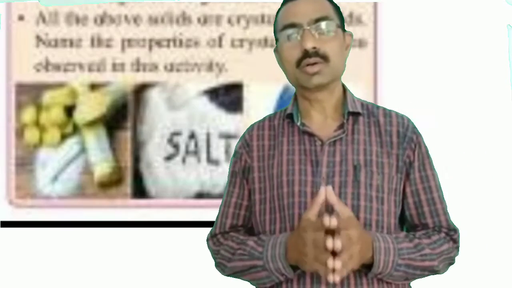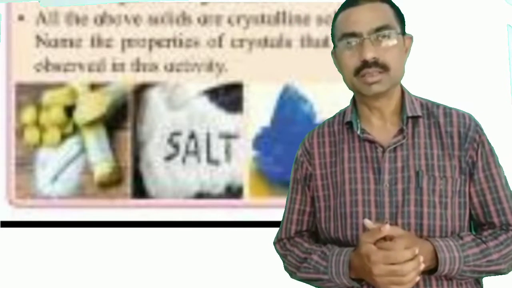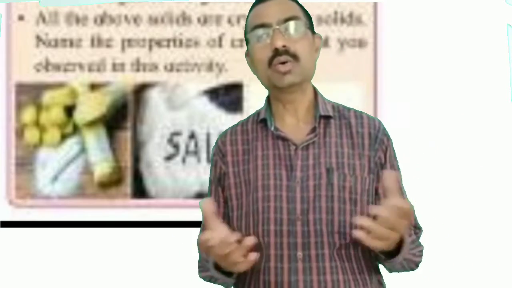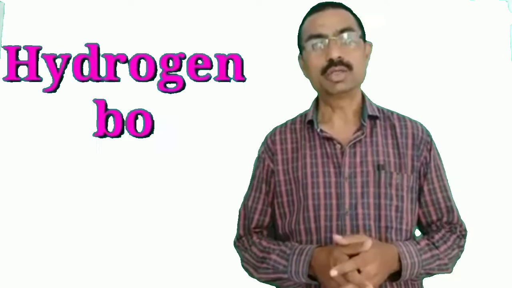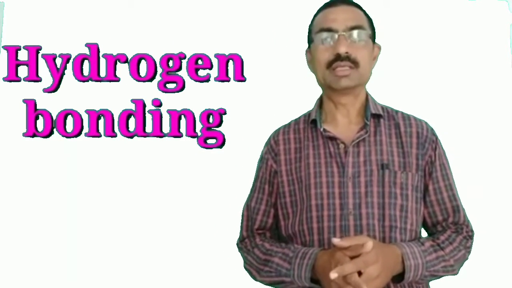In molecular solid, the constituent particles are molecules. In ionic solid, the constituent particles are ions. In metallic solid, constituent particles are metals, and in covalent solid, constituent particles are atoms. Now, hydrogen bonding. In hydrogen bonding, a hydrogen bond is present. For example, ice, solid water. The hydrogen bonding is present between the oxygen and hydrogens.